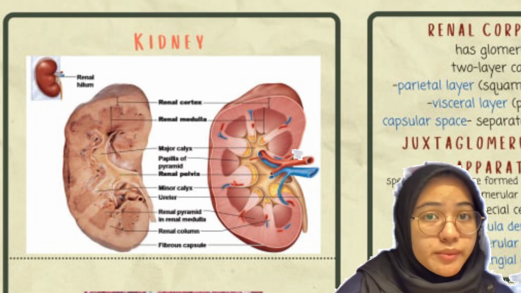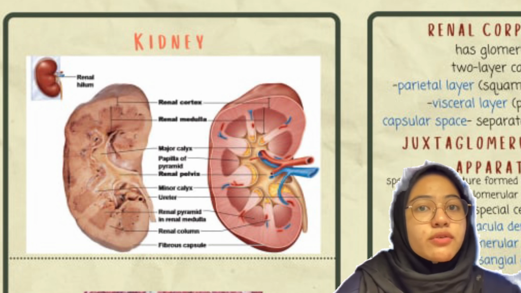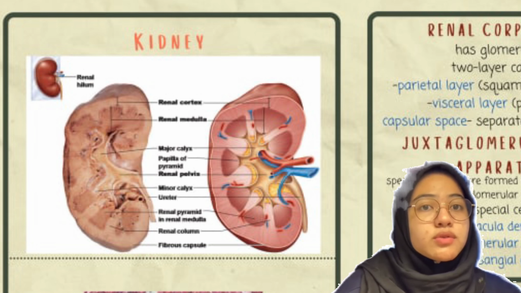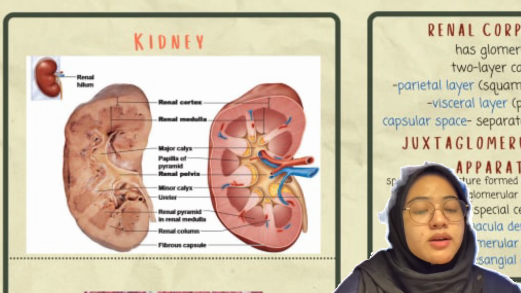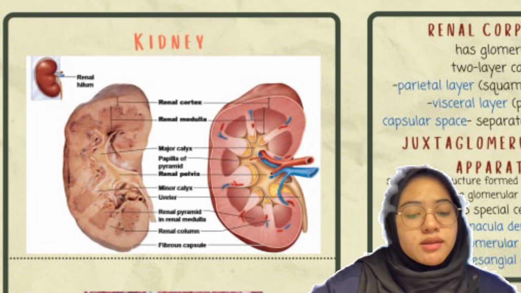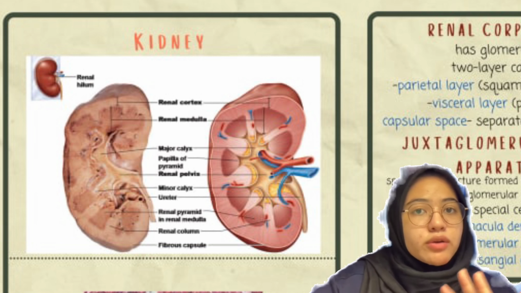Besides that, in the renal parenchyma, there are renal columns, which are the extensions of the cortex that project inward towards the sinus, and the renal pyramids, which are shaped like cones with broad bases facing the cortex. The point of the renal pyramid is called the renal papilla, which faces the sinus. One pyramid and its overlying cortex is considered one lobe of the kidney.